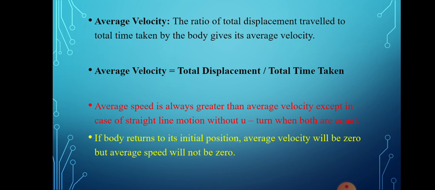And if the body returns to its initial position, the average velocity is always 0.